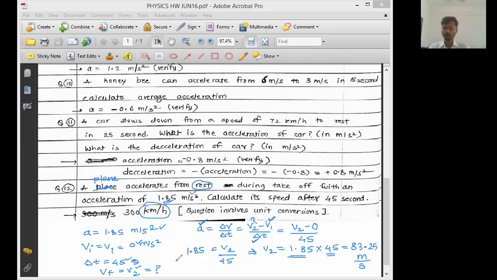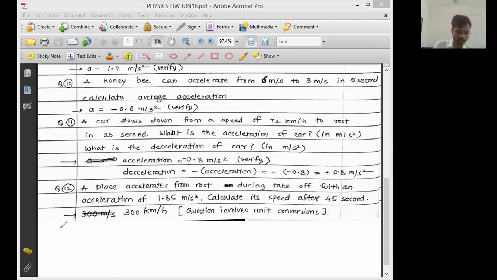Okay, all right, fine. So now we want to convert this 83.25 meter per second into what? Into, sir, kilometer per hour. Okay, now that's the calculation part. Let us do it. 83.25 meter per second. We want to convert it in kilometer per hour. Let me clear all these drawings. 83.25 meter per second is equal to question mark. How many kilometer per hour?